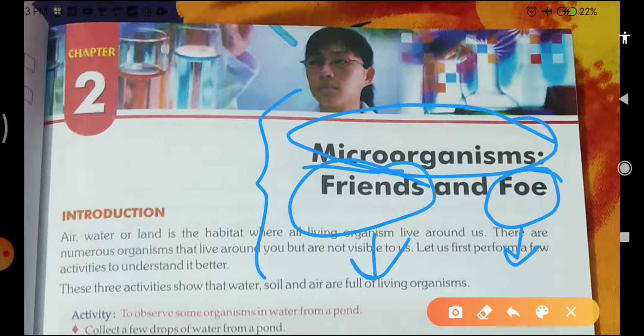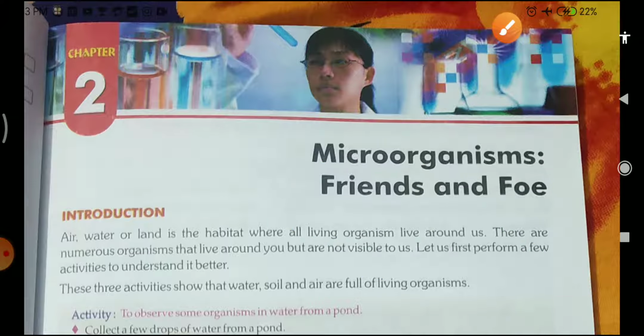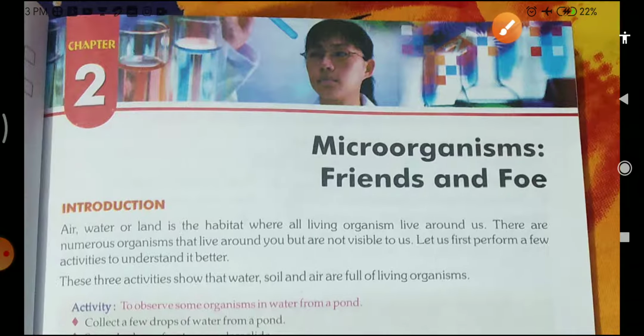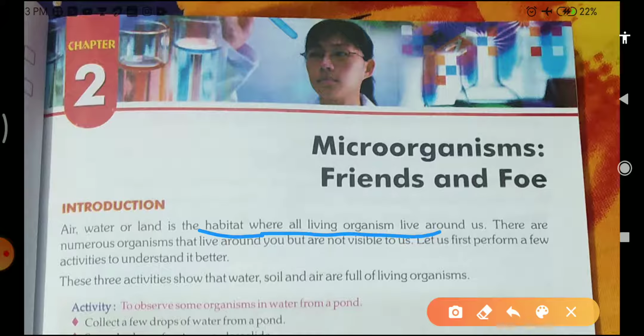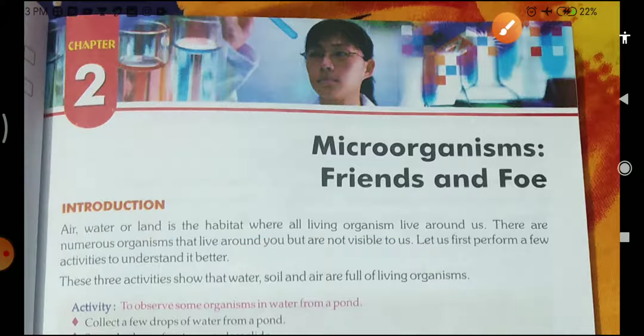Okay, in the introduction it is given here. Air, water or land is the habitat. Students, habitat means the place where all organisms live. Microorganisms are found in the air, water and land. In simple language, microorganisms are found everywhere: in the air, water and land.